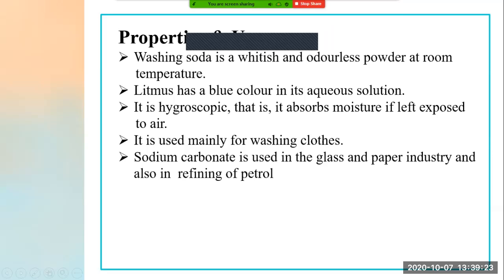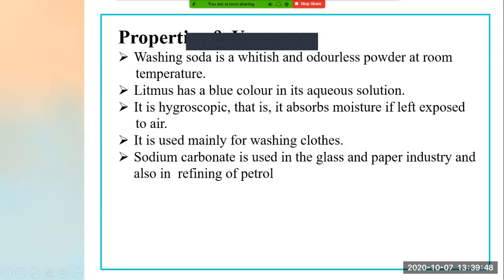Right now we knew only one use, that it is used for washing clothes. But here there are so many uses. It is also used in industries, for refining purposes, for cleaning purposes, and these are the uses and properties of washing soda.